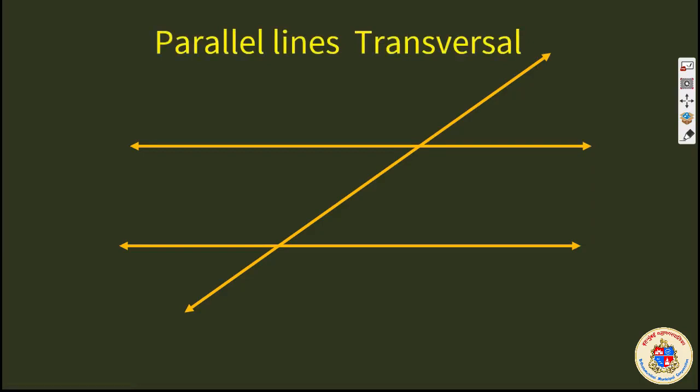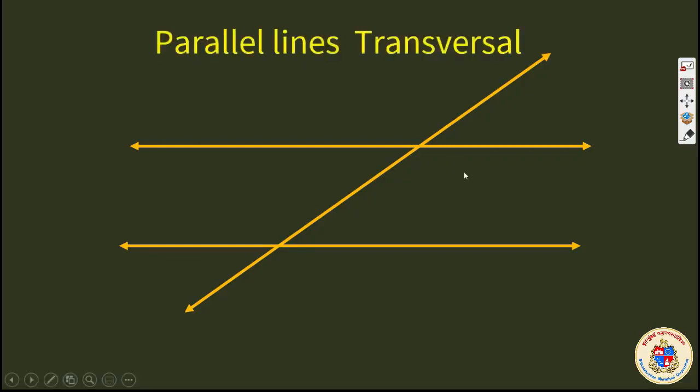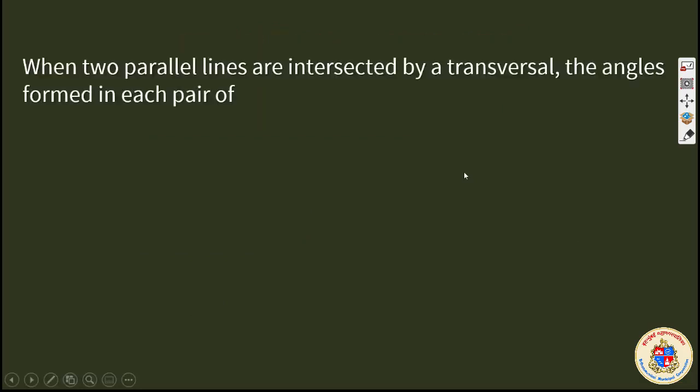So we have a clear-cut idea about the 8 angles formed and naming of them. Only 8 angles are there, 4 pairs of corresponding angles. The same 4 pairs, when rearranged, became alternate angles by name, then interior angles. These concepts should be very clear to you, my dear students. Very clear means extra clear.